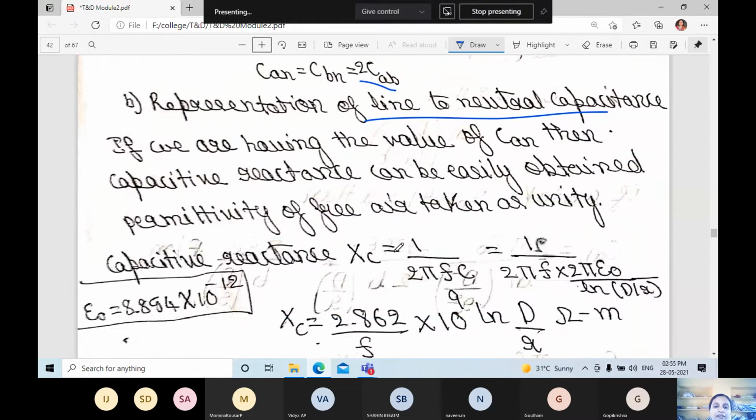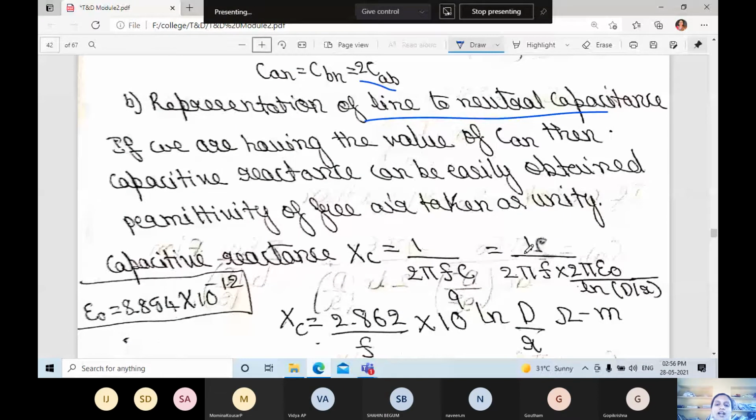If we have the value of Can, then the capacitive reactance can be easily obtained. Permittivity of free air is taken as unity, that is epsilon r is taken as 1. Then capacitive reactance, Xc, is equal to 1 divided by 2 pi F C. We know the value of C, that is 2 pi epsilon naught divided by ln D by R.